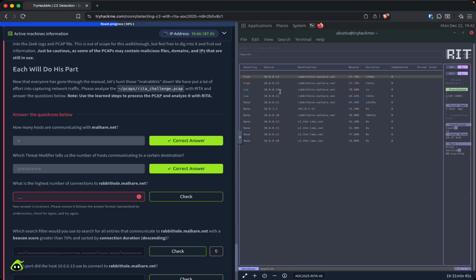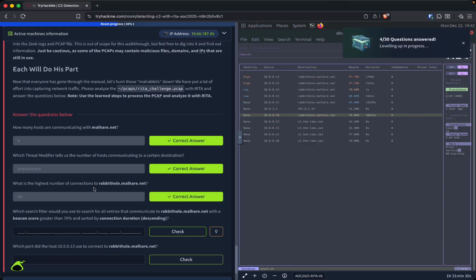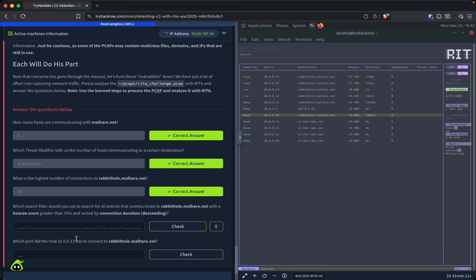Okay, so maybe we need to check the other ones. That one's 31. Let's check the next. So this one's 40, 38, 29, 21. So it's going to be 40 actually. Okay, so now, which search filter would you use to search for all entries that communicate to rabbithole.malware.net with a beacon score greater than 70 and sorted by connection duration, descending?